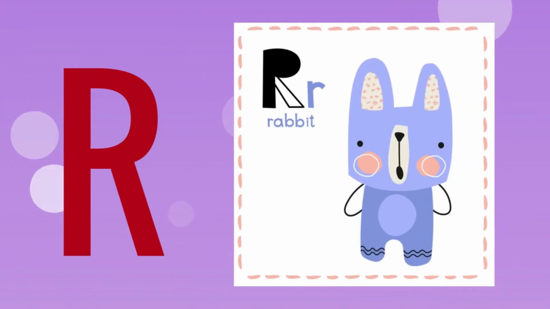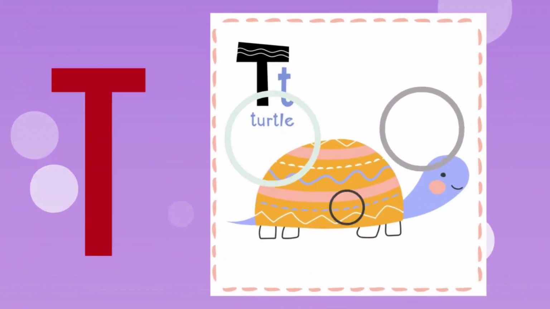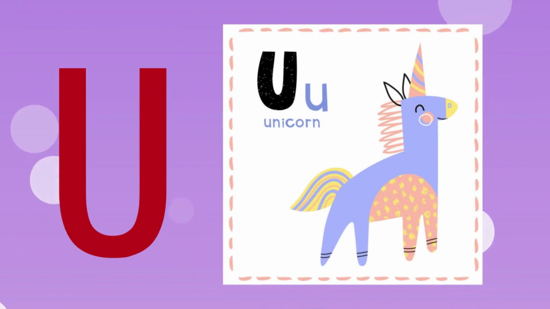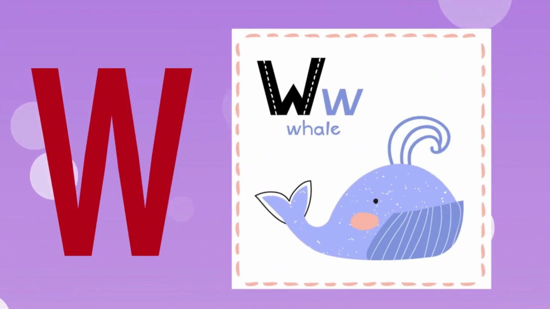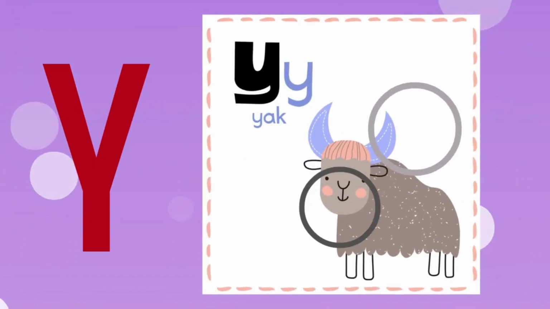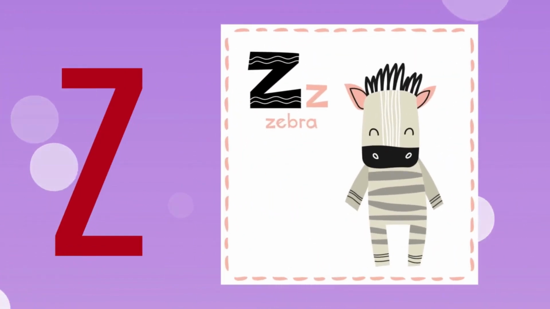R is for rabbit. S is for sheep. T is for turtle. U is for unicorn. V is for vampire bat. W is for whale. X is for xeros. Y is for yak. Z is for zebra. Well done!